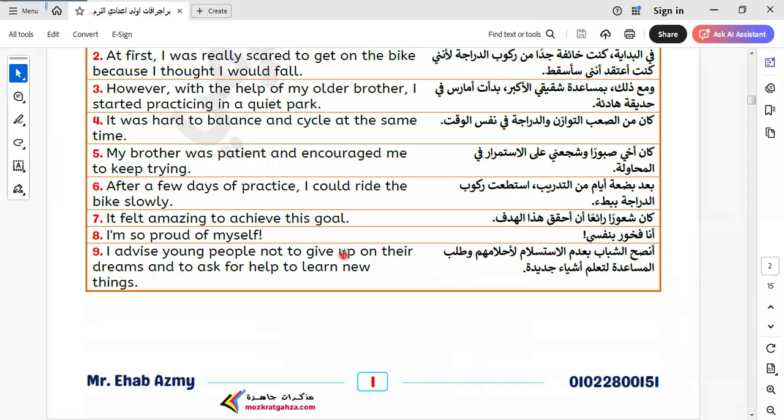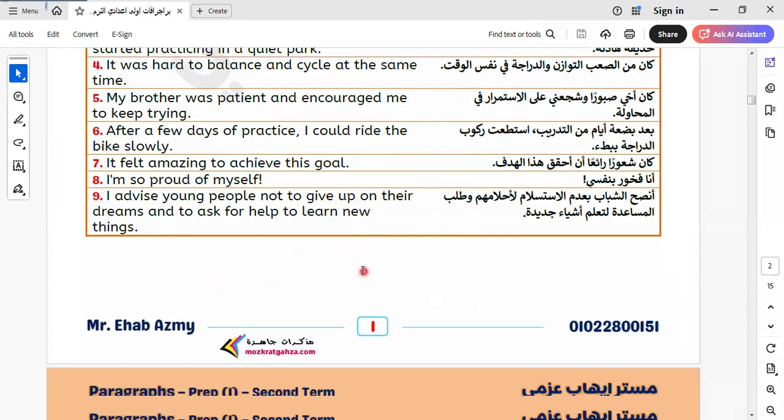or to succeed in anything, must make an effort to achieve what they want, to achieve their goal or their aim. Okay, I'm so proud of myself. I advise young people not to give up on their dreams and to ask for help to learn new things. So this is the value from this topic.